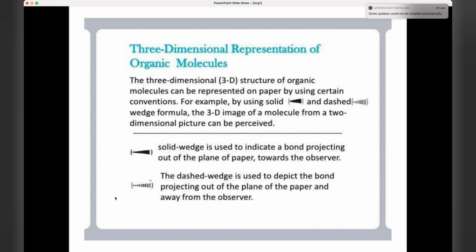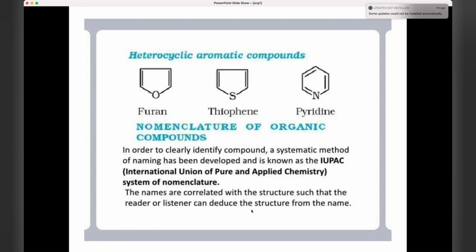If you are in front of something and looking at that bond, it is coming out towards you. Then the dashed wedge, because it is made of dashes, is called a dashed wedge. It is used to show a bond projecting out of the plane of the paper and away from the observer. So solid wedges point towards the observer and dashed wedges point away from the observer. Remember the difference well, because you will be coming across these symbols in various places.